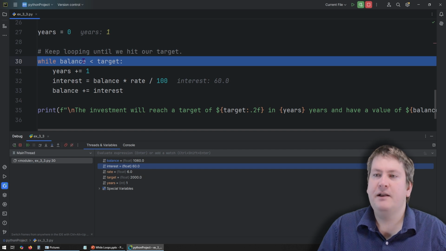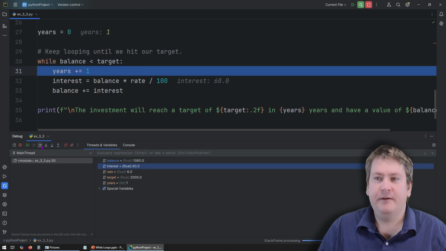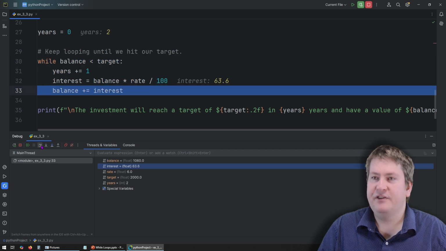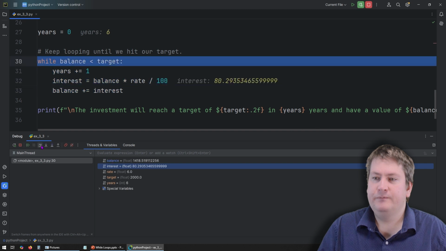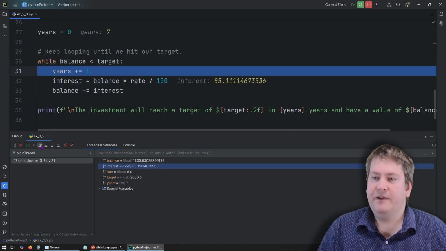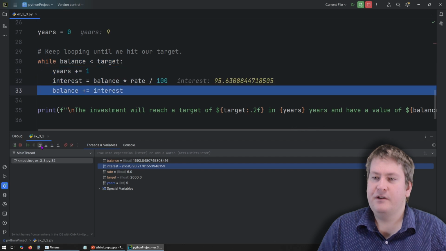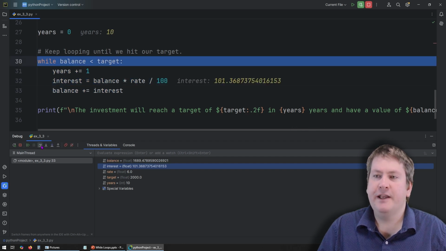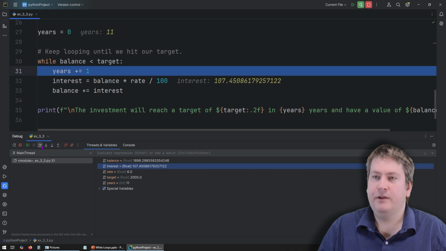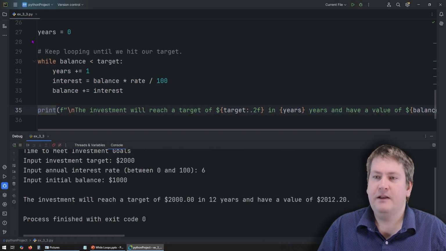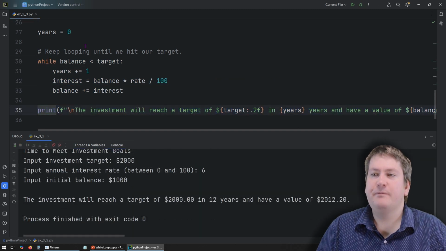And we go back around and we're going to check. Is the balance, 1060, less than target? It's still less than it. So we go again and we do the same calculations again. We keep going like this, and you can see the balance is going up. Keep adding the interest. Till eventually we're going to reach the point where the balance is going to be greater than or equal to the target, and that's going to trigger the while loop to stop. And you saw it happen there. So the balance eventually made it greater than target, and we exited.